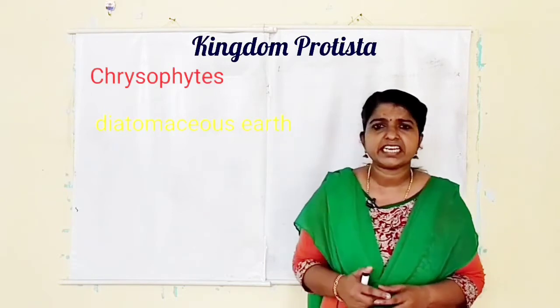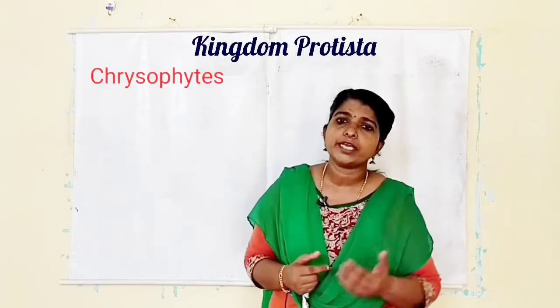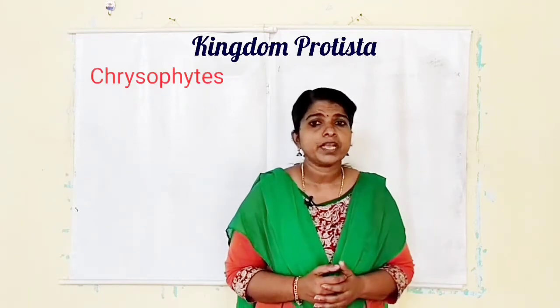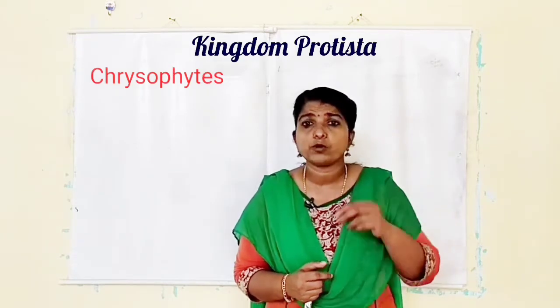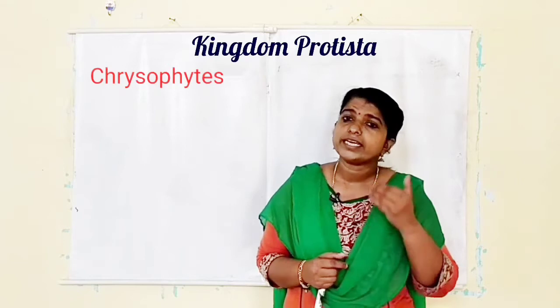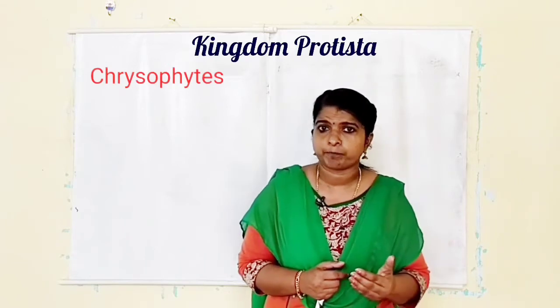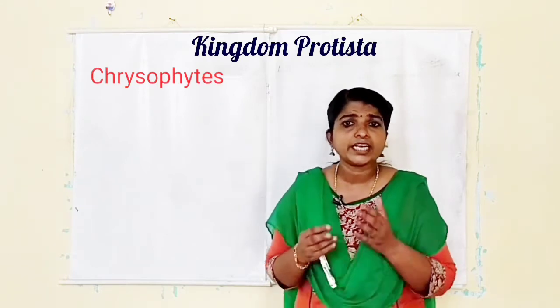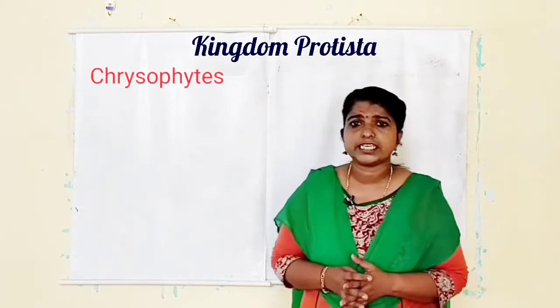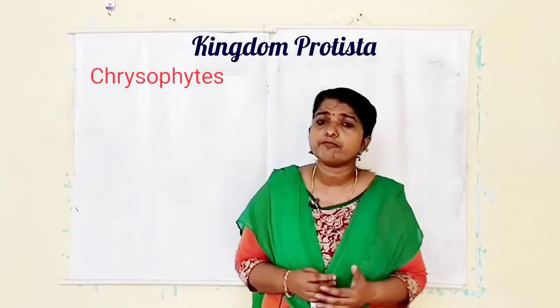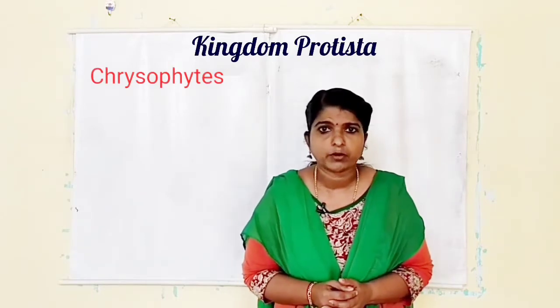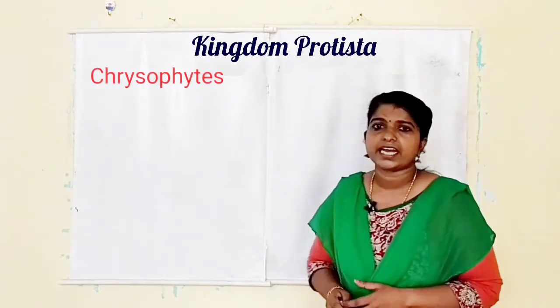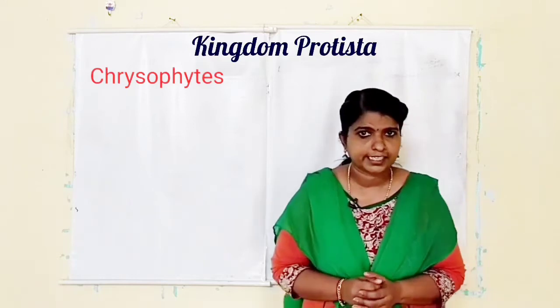It is very gritty in nature, very rough. So, it can be used for polishing. And they have minute pores, minute openings. So, it can be used as a filter for filtering oils and syrups. And I told you they are photosynthetic organisms. So, these are the chief producers in the ocean. Okay, these are the main characters of Chrysophytes.